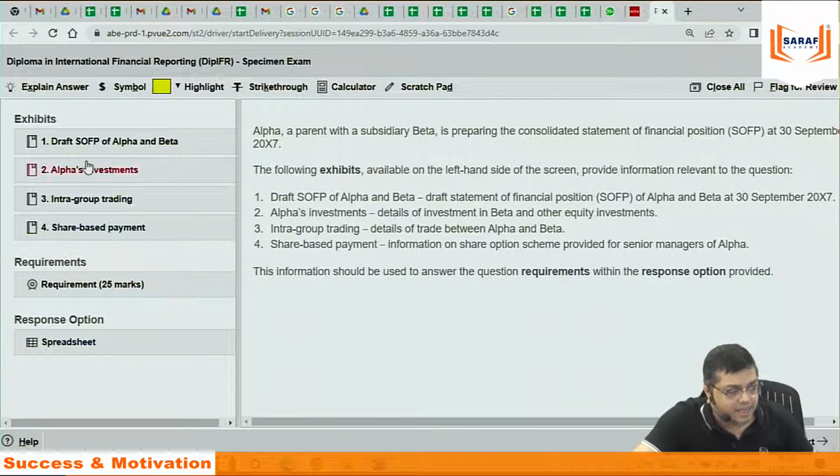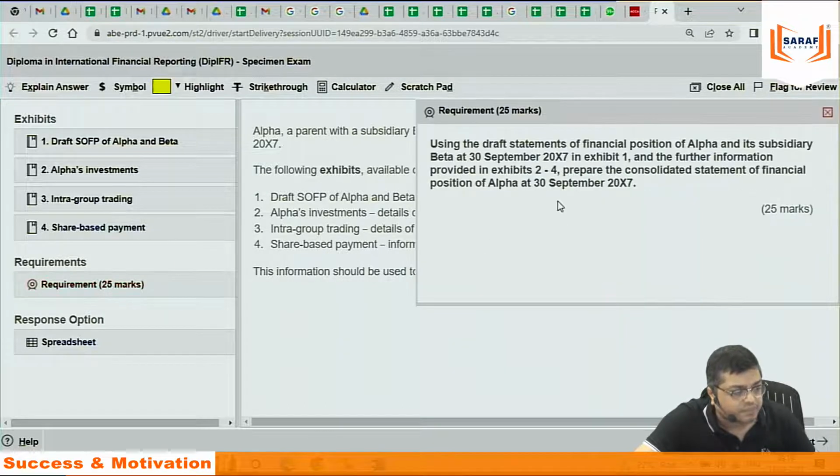Now on the right hand side, in the first they are giving the draft financial statements of alpha and beta. In the second, alpha's investment, details of investment in beta. In the third, intra-group trading between them. In the fourth, share-based payment details. And then the question. The question is asking, using the draft financial statements of alpha and its subsidiary beta in Exhibit 1 and further information provided in Exhibits 2 and 4, prepare the consolidated statement of financial position of alpha as on 30th September 2017.